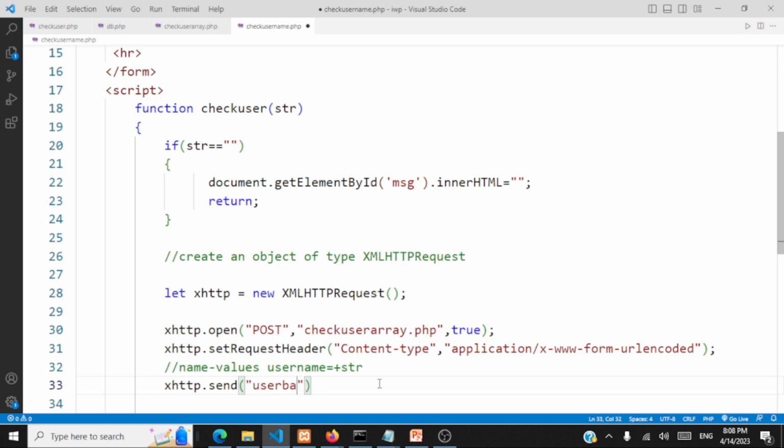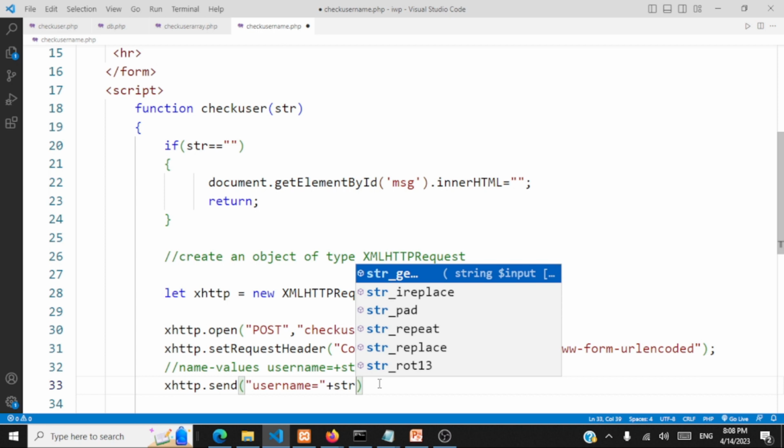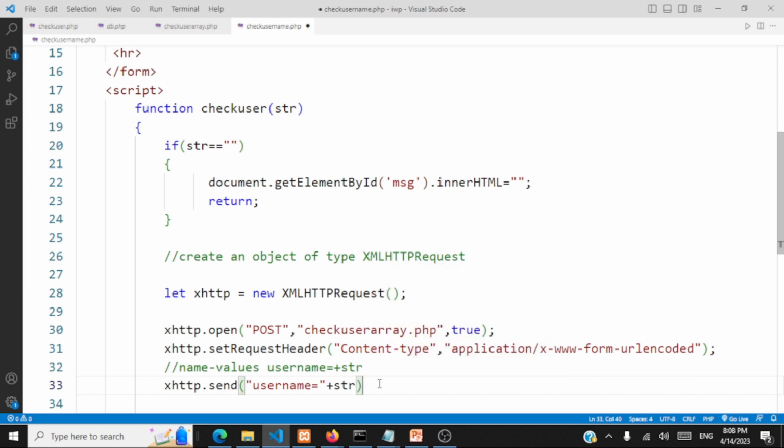Username is what will be accessed from the server, and the value for the username is the string that's coming in as input. So if the user enters Satish, then username equals Satish. That's the name and value pair that will be accessed on the server.